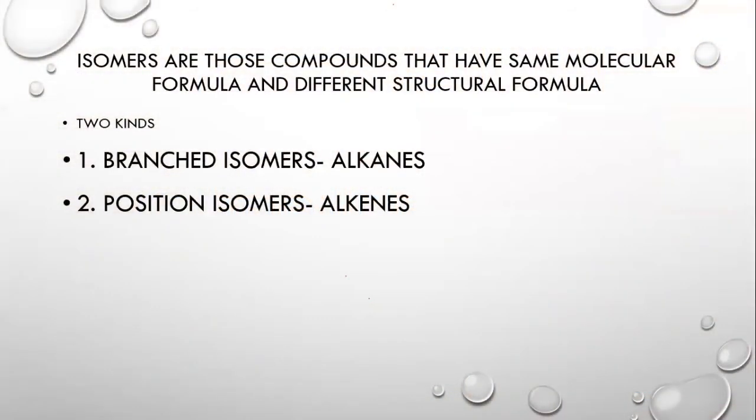We are going to do the isomerism in alkanes. What are isomers? We have organic compounds, we have studied their structural formula, and we are doing alkanes. Now, isomers are those organic compounds that have the same molecular formula and different structural formula. The key terms are the molecular formula and the structural formula. Remember that the molecular formula is the one like CH4, and the structural formula is the one that has these bonds being shown.